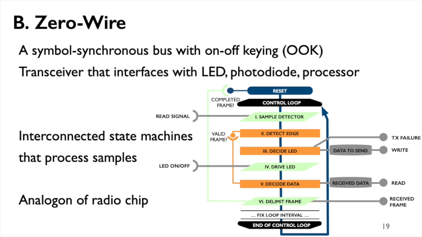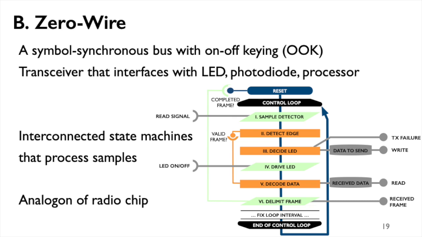This allows IoT sensors to send data through the network simply by toggling an LED on and off at regular intervals. We then design a transceiver that allows relay nodes to participate in a symbol-synchronous bus for this modulation scheme. The easiest way to understand the transceiver is to think of it as a set of interconnected state machines that are repeatedly updated in sequence to receive and relay data.